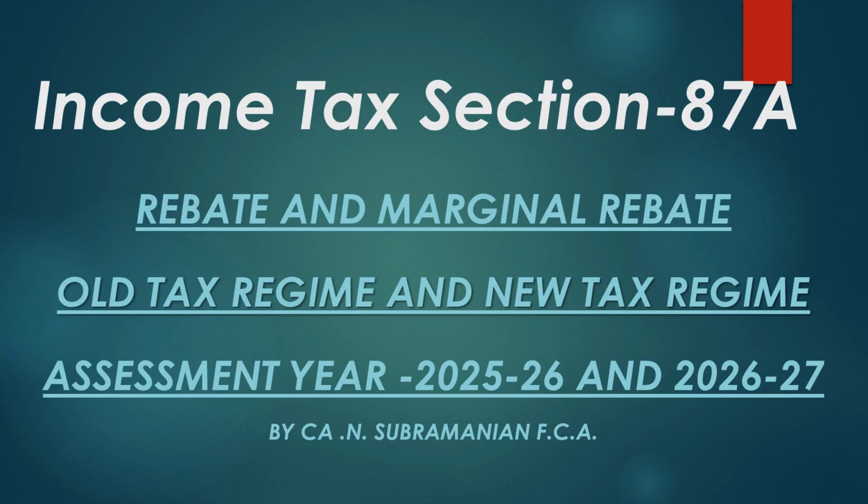This video is to know about rebate and marginal rebate under section 87A of the Income Tax Act. How much rebate and marginal rebate are allowed under section 87A for the assessment year 2025-26, corresponding to the financial year 2024-25, and for the assessment year 2026-27, that is financial year 2025-26. What is the tax structure for the assessment years 2025-26 and 2026-27, and how to calculate the rebate and the marginal rebate.